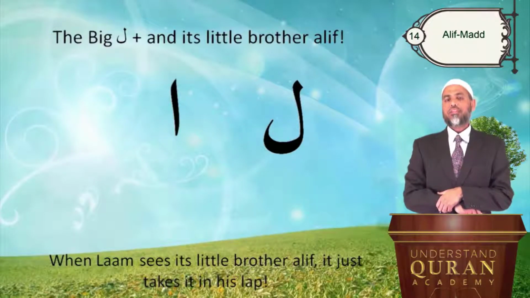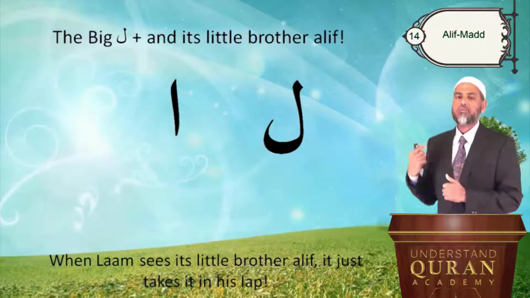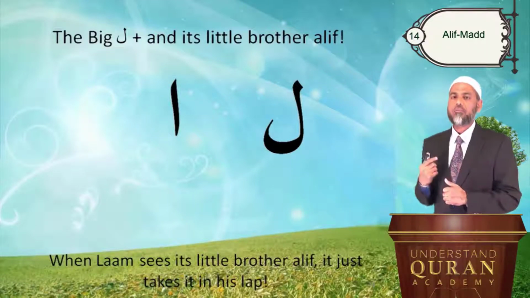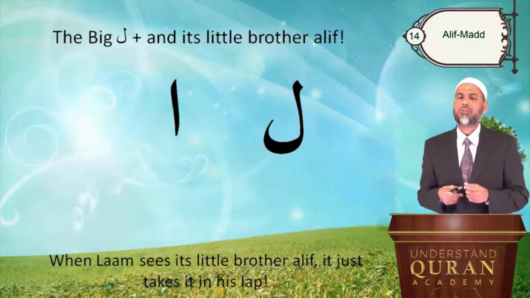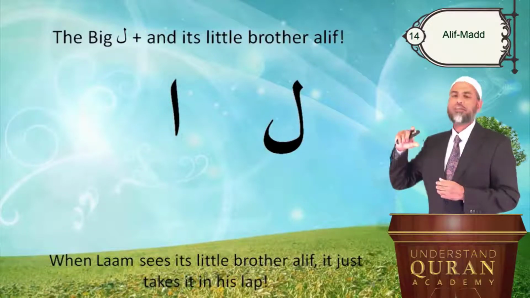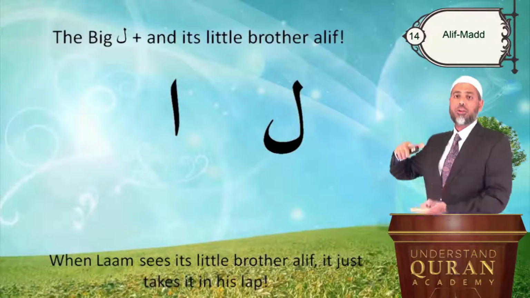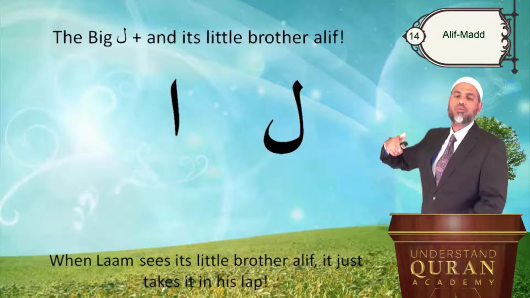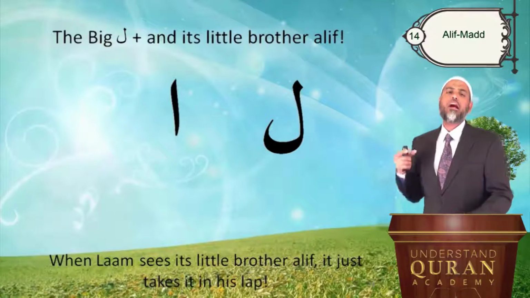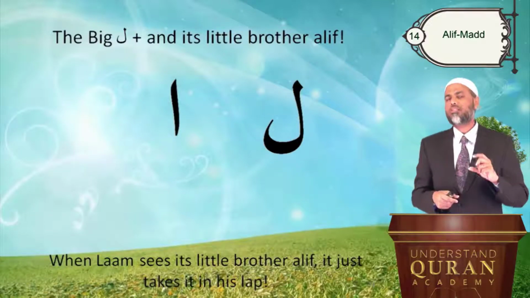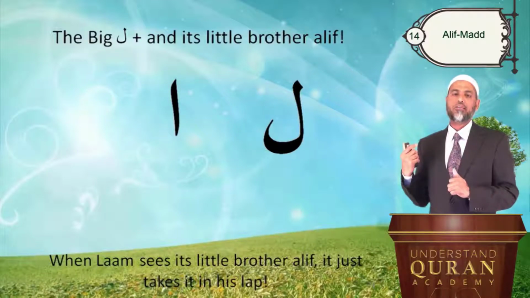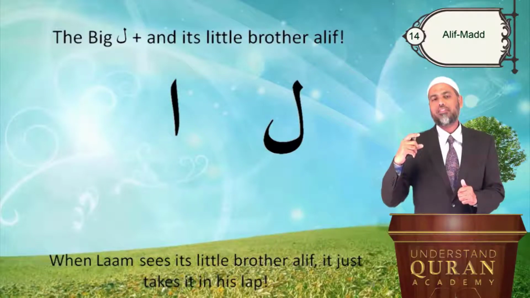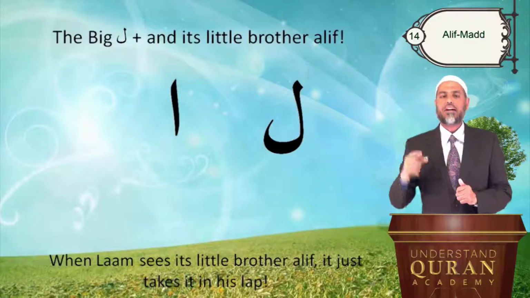In this Alif Mad, there is a special case when lam is followed by alif. When lam is followed by alif, the shape of the letter changes a little bit. Remember, alif is small in height compared to lam, which is tall. So when they come together, it's like lam is the big brother, and alif is its younger tiny brother.